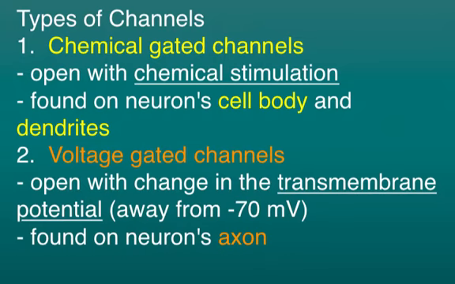Some gated channels open when stimulated by specific chemicals. These chemically gated channels are found on the neuron's cell body and the dendrites. Other gates open when they are activated by changes in the transmembrane potential. In other words, when the transmembrane potential at that segment of the membrane moves away from the -70 millivolts, it will activate gated channels in the adjacent segment of the membrane. These gates are found in the axons of the neuron and are called voltage-gated channels.